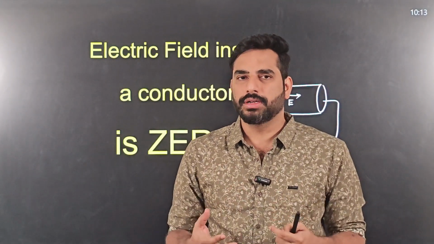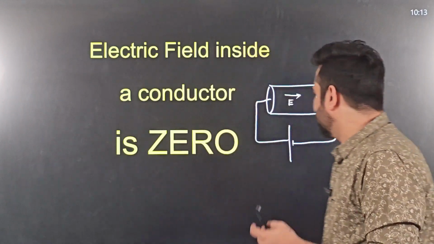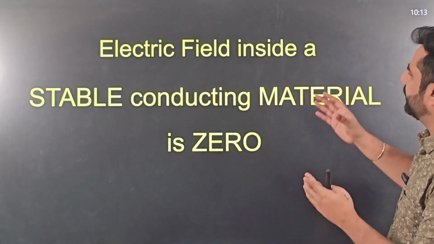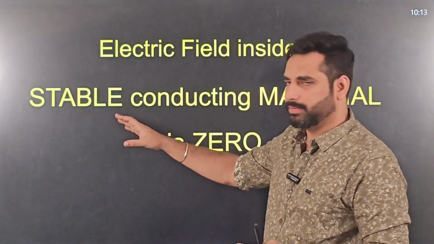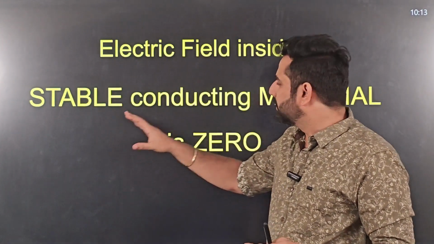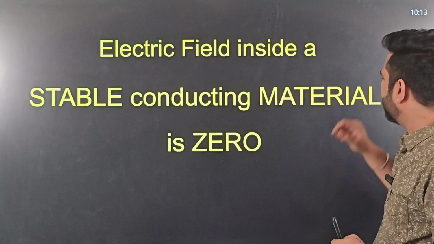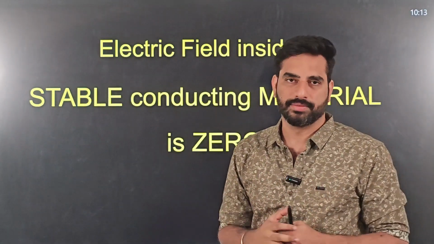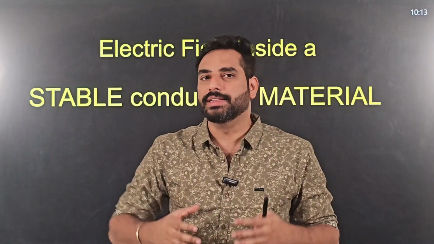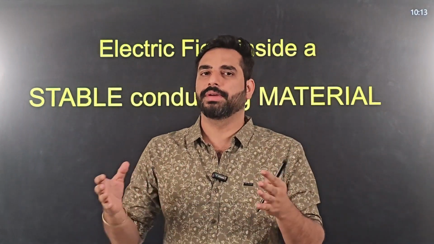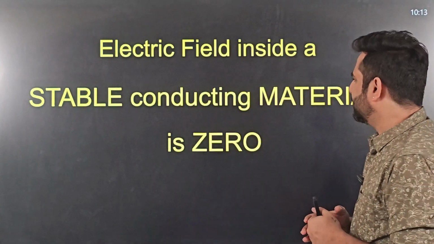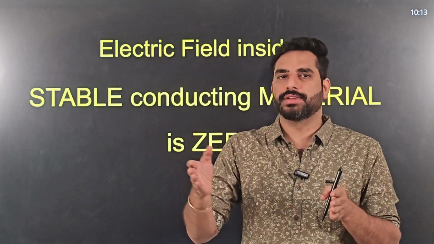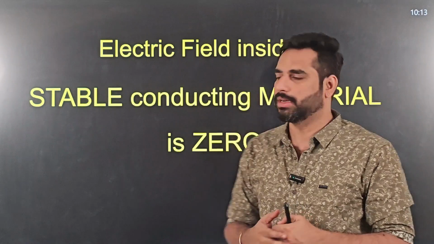So the right word is a stable conductor. So let me modify this statement as: electric field inside a stable conducting material. I would like to add another word, that is material, is zero. This statement is complete. Electric field inside a stable conducting material is zero. What is a stable conductor? If there is no flow of charge inside any conductor, that is known as a stable conductor.